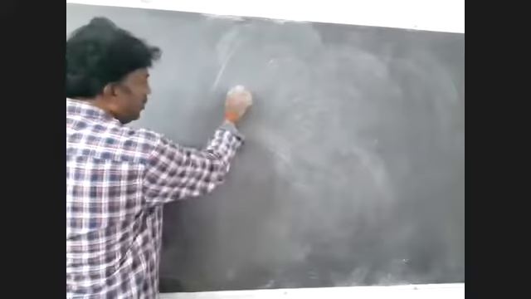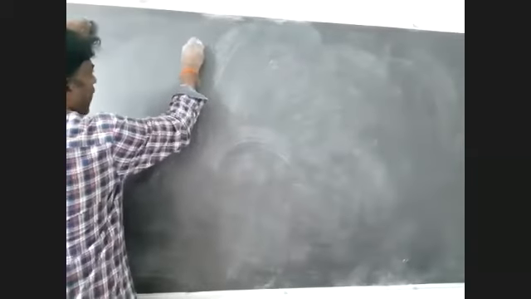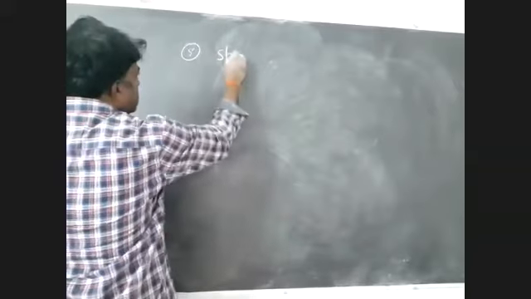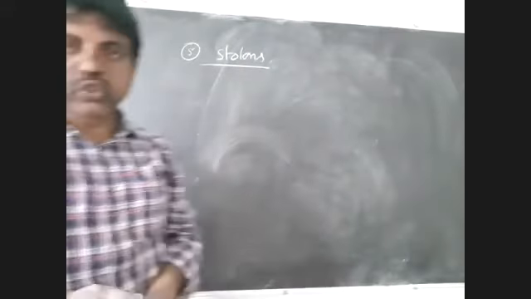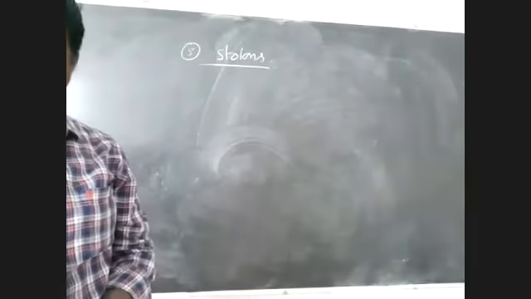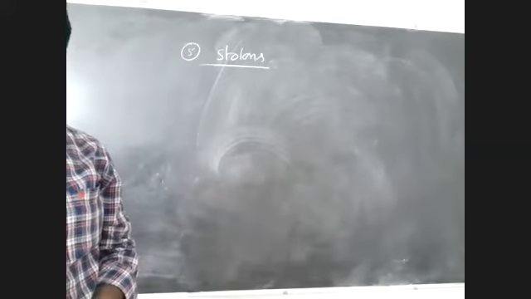Number 5: stolons. It is also a stem modification.